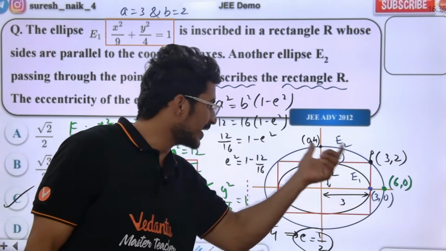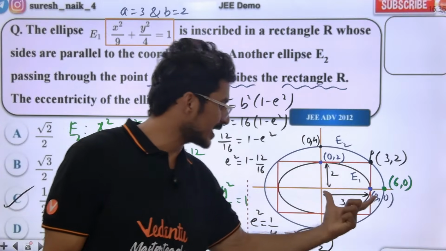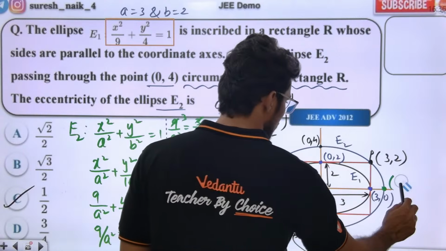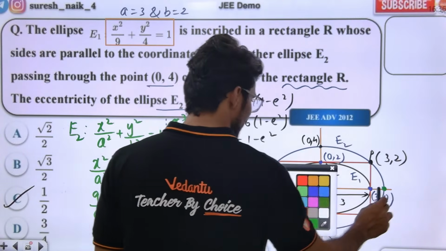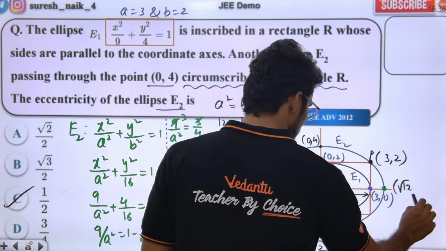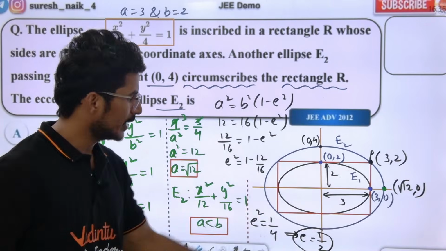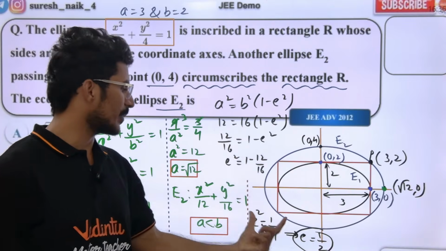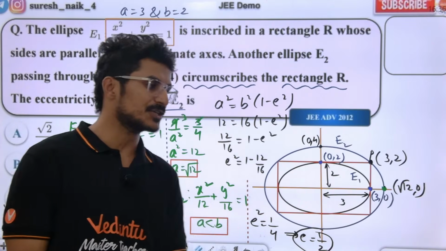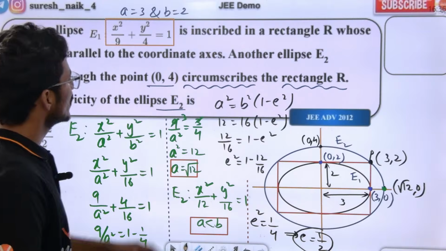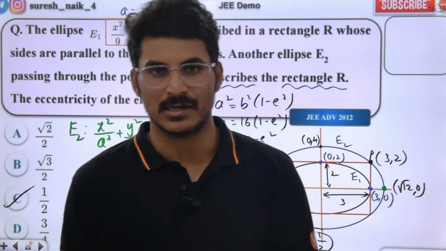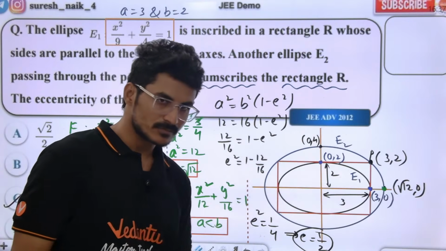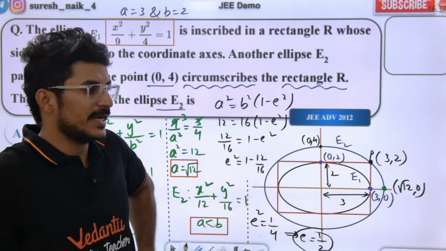Guys, for the bigger ellipse, B value 4 is given to us, and A value is root 12, sorry, A value is root 12 comma 0. This is 0 comma 4. A value root 12, B value 4. Using this condition we get E value 1 by 2. Just do the calculation neatly, that's it. So guys, this is a very good question. It came in JEE Advanced, the 2012 Advanced question. Right? Shall we go forward? Any doubts?